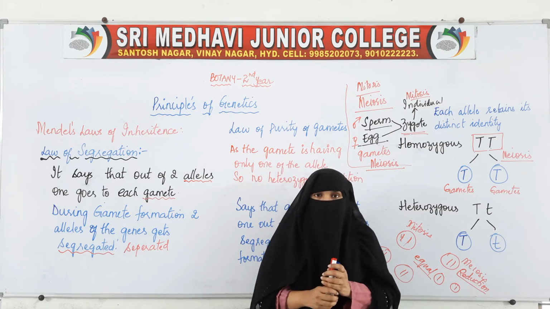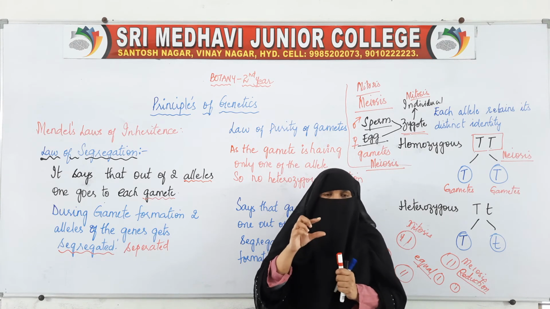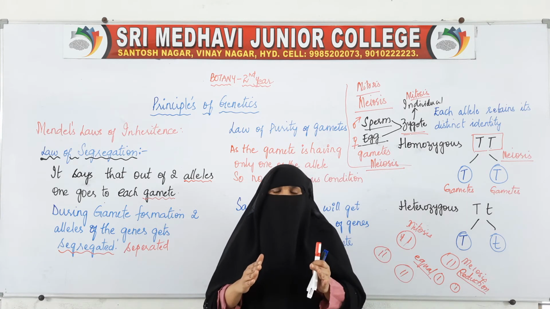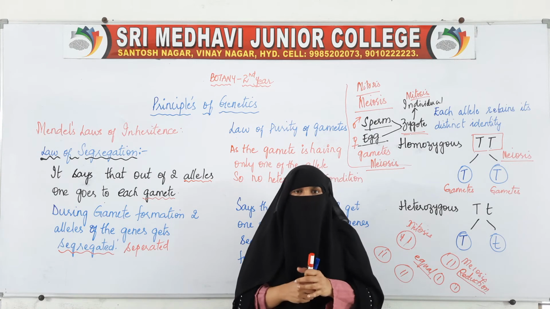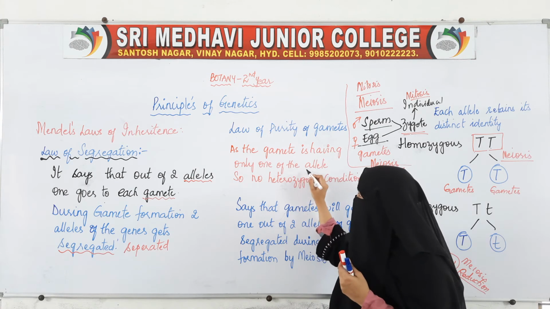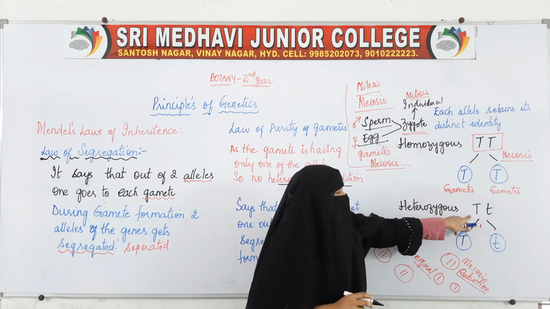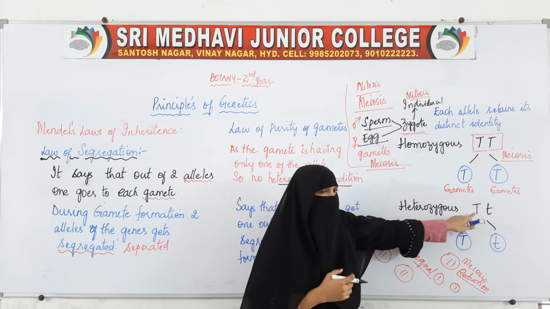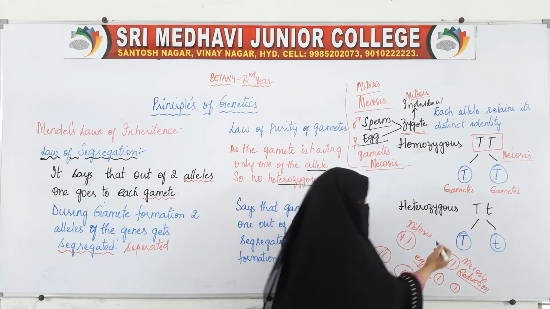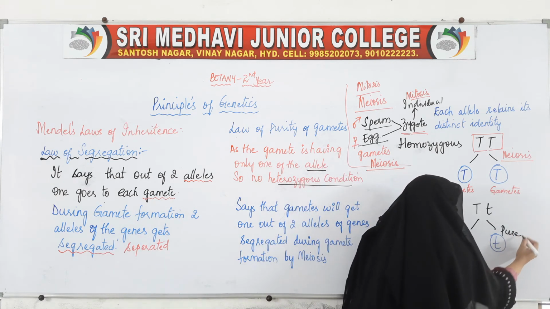Basically what this law states is, each gene will have 2 alleles and those 2 alleles will get segregated and form gametes. As the gamete has only one of the alleles, no heterozygous condition will be seen. At the starting it was a heterozygous condition. Now when they get segregated, this is pure capital T, this is pure small t.